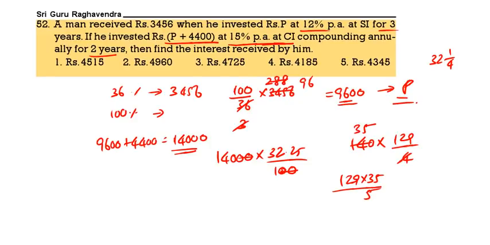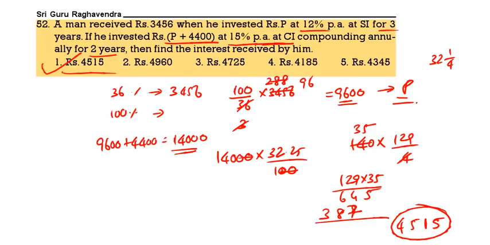Adding both, we get 4,515. 4,515 is the correct answer for the compound interest.